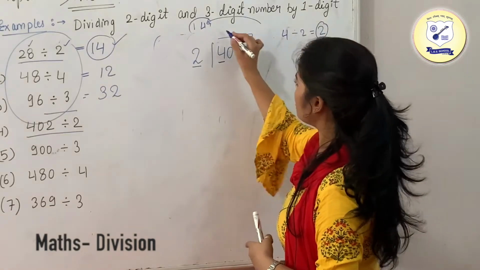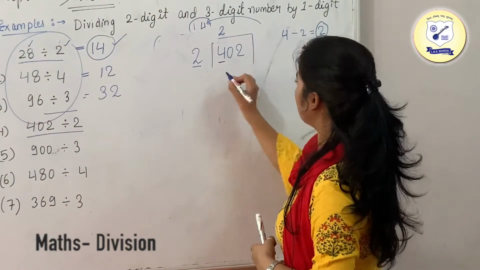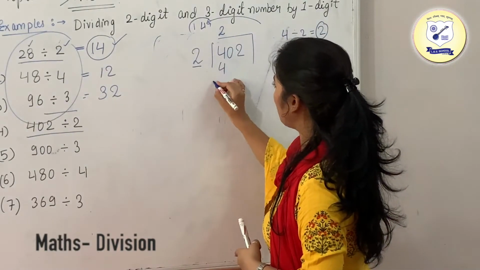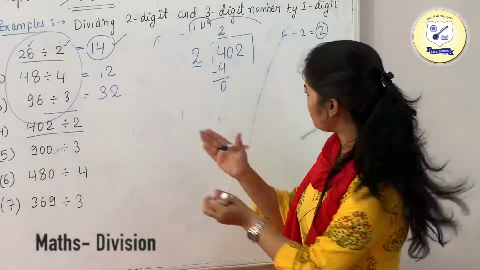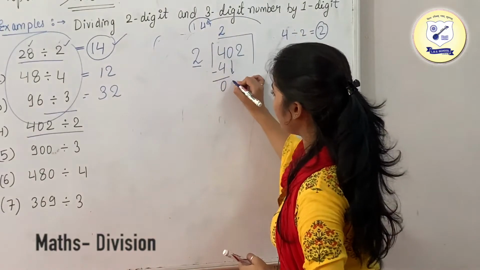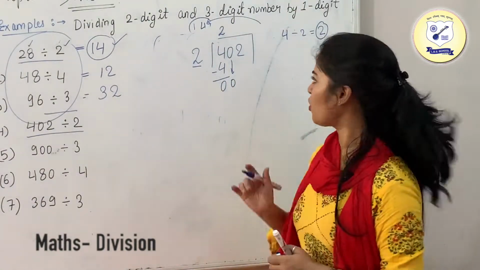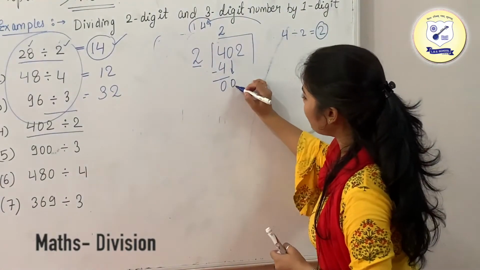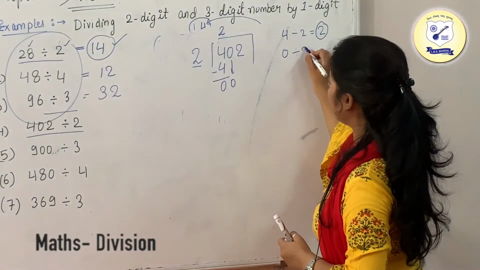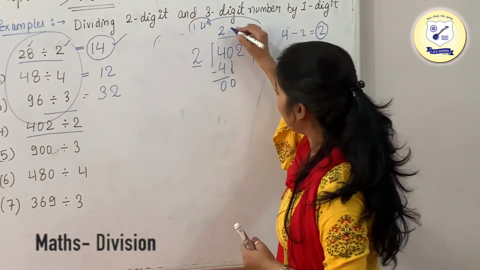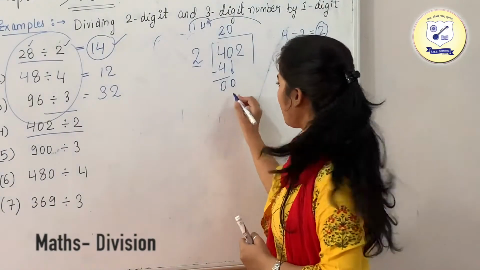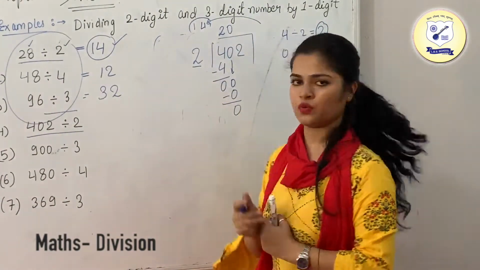This is your quotient, so we will write it over here. And we are dividing it. 2 2s are 4, so this is going to be 0. Now just move to the next number, which is 0. We are taking it down. Now we need to divide this 0 by 2. So what we are going to get is 0. So what we will put in the quotient is 0.